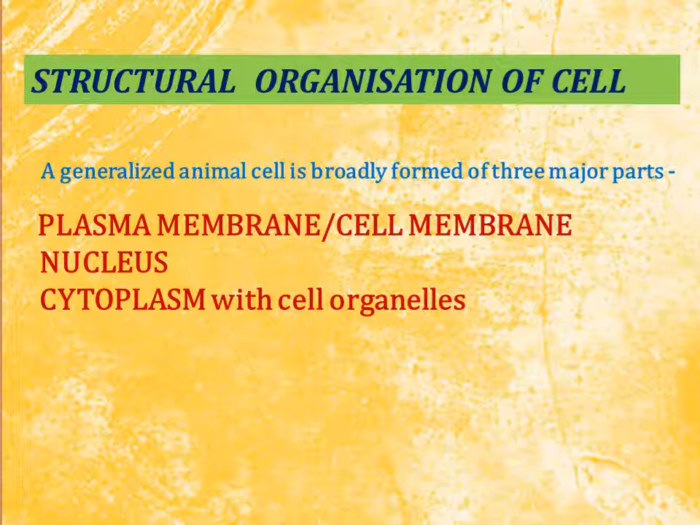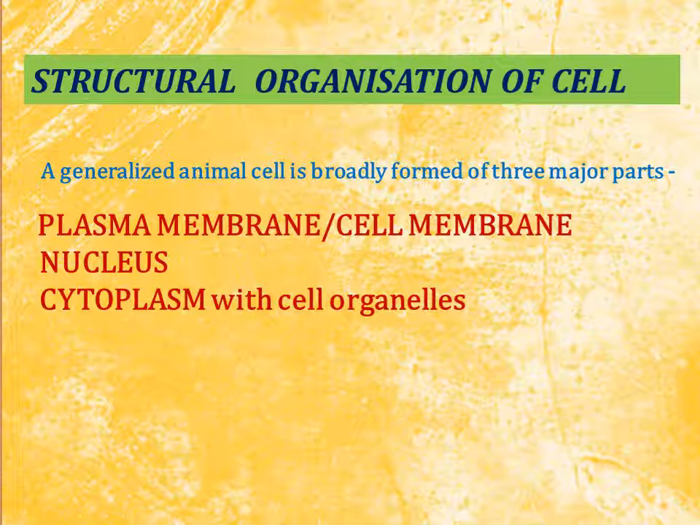You know that the outermost covering is the plasma membrane. Then inside the plasma membrane there is a liquid matrix. That liquid matrix is responsible for holding several different parts of the cell. Those parts are cell organelles. So that matrix is the cytoplasm, which is responsible for different functions of the cell.